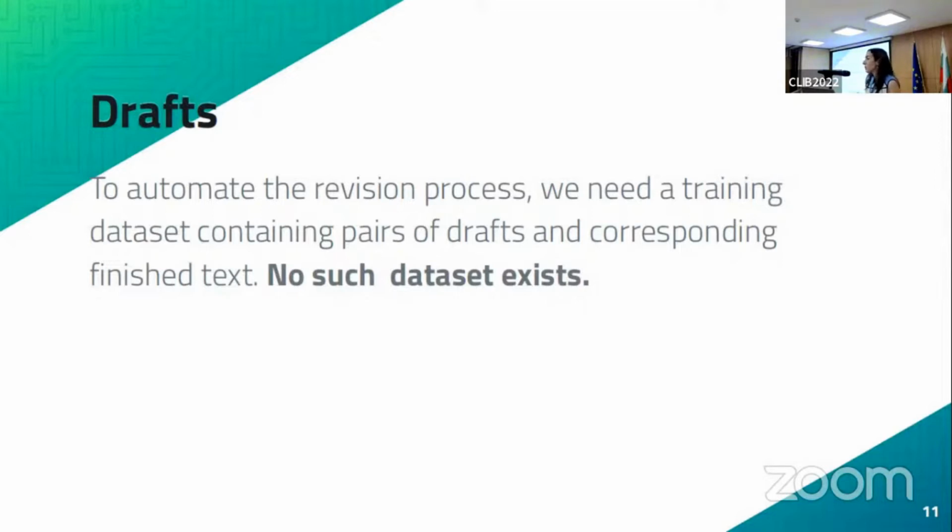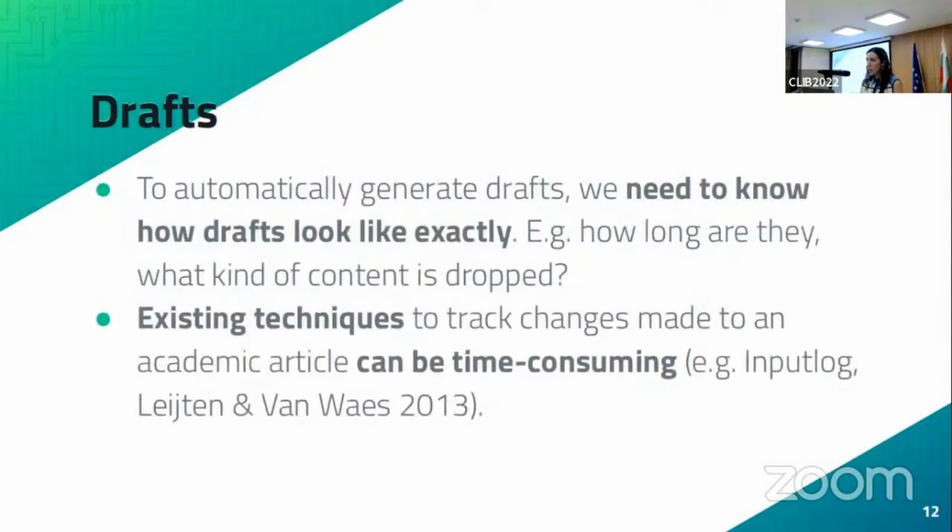And of course, we can't really just go around and ask authors to give us their drafts, because people don't really keep them, and also it's not something that they want to share. So the problem is that we need a data set that does not exist. This is why we decided to try to create this SageWrite corpus. Another option is to take finished articles and automatically generate what the draft version of that article might look like, which is what we're trying to do at the moment.